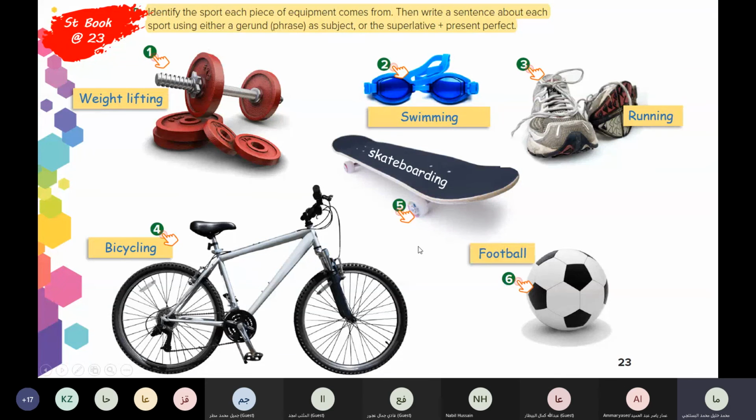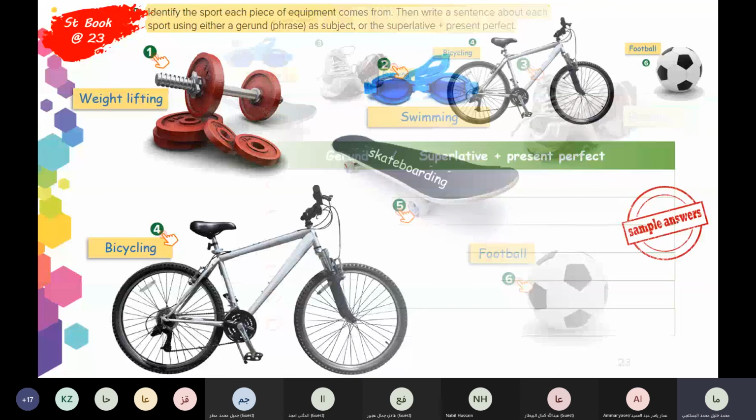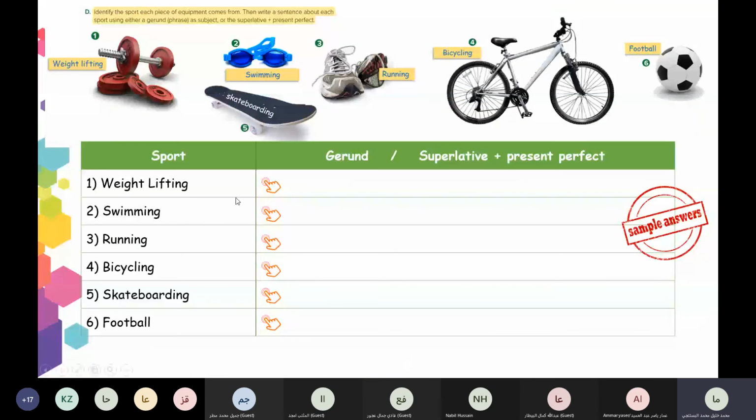So these things we are going to make sentences. Weightlifting. About the first one, we can make a sentence. Look at the example. Lifting 100 kilograms is the heaviest weight I have ever lifted.